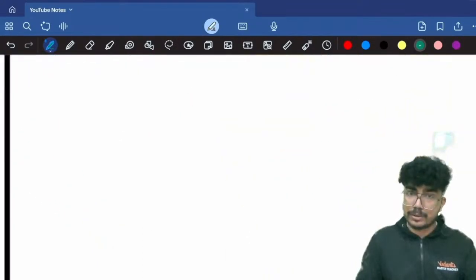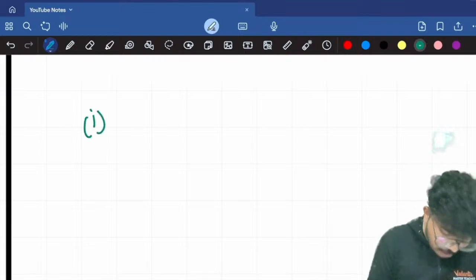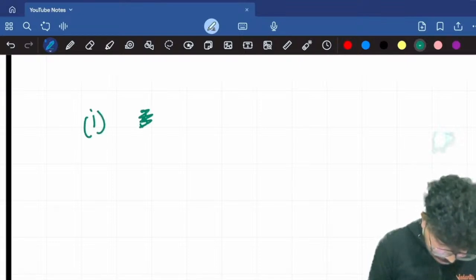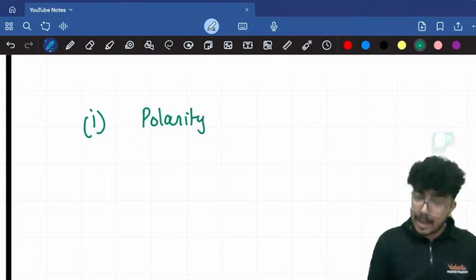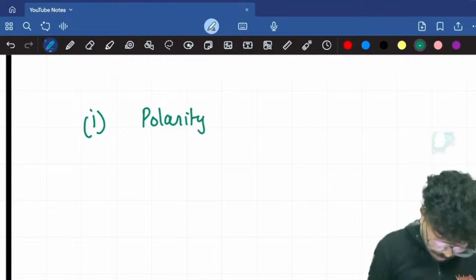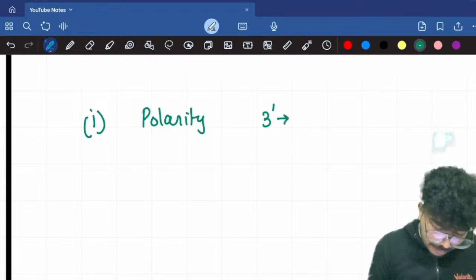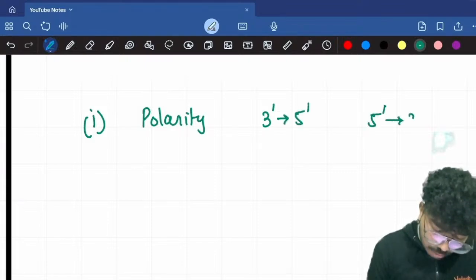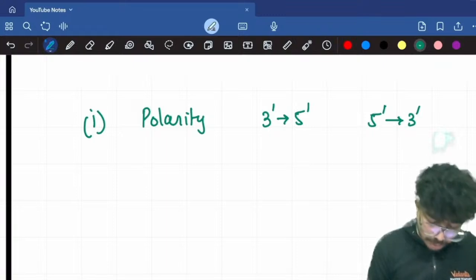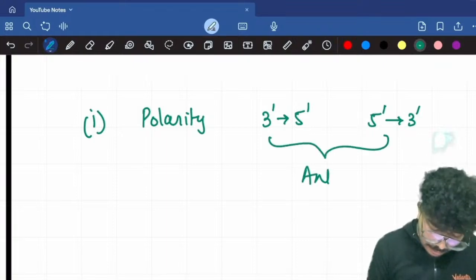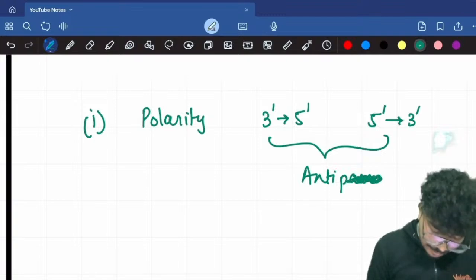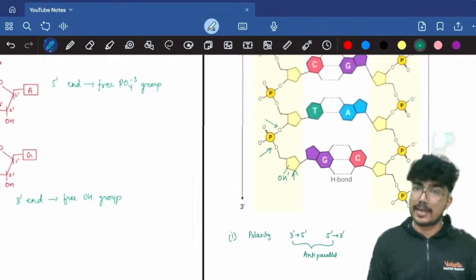What we need to know first is about the polarity. The DNA has polarity. You have one strand with the polarity 3 dash to 5 dash, and the next strand is with the polarity 5 dash to 3 dash. That means we have two strands, and the two strands are anti-parallel in nature.